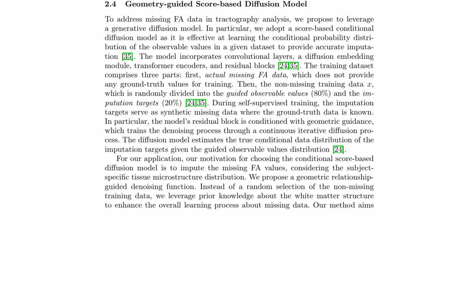This estimates the true conditional data distribution of the imputation targets given the guided observable values distribution. By leveraging prior knowledge about white matter structure, the model imputes missing FA values while considering subject-specific tissue microstructure distribution, enhancing the learning process about missing data.